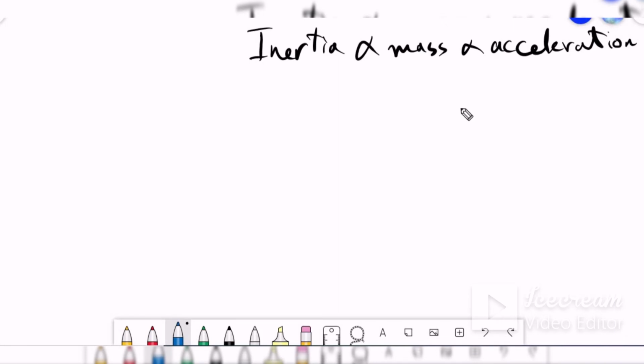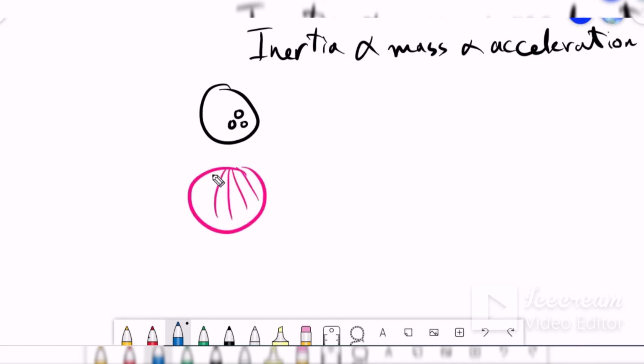It means we have a direct proportion between inertia and mass. What does the direct proportion between inertia and mass mean? Suppose that we have an object like that. Suppose that we have a bowling ball, and of course the bowling ball will be very heavy, and we have another object, the basketball, for example.